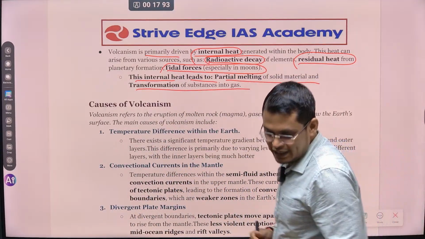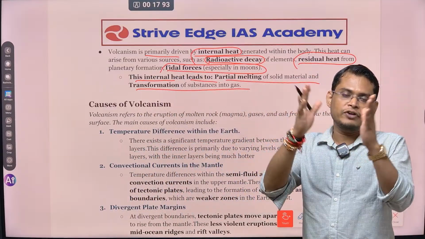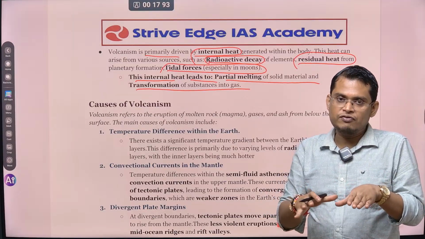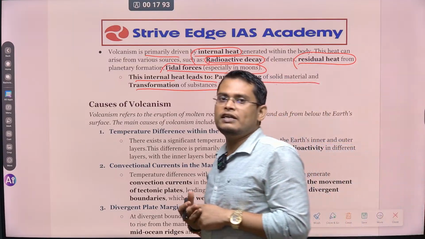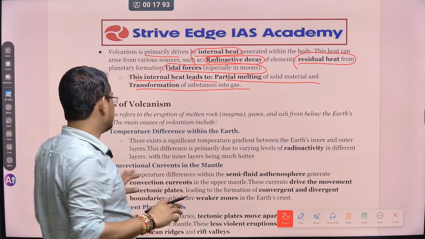So this heat led to the formation of liquid, and that liquid finds its way to the earth's surface where there is a weaker zone. So there is a liquid state. If there is a weaker zone, it can come out on the surface of the earth. That is what led to the volcanic eruption or volcanism. Volcanism is the entire process.